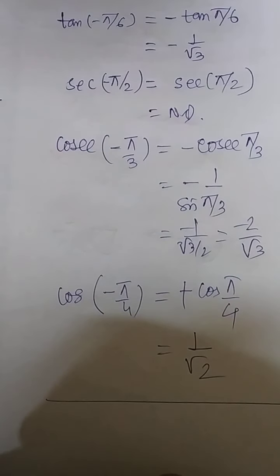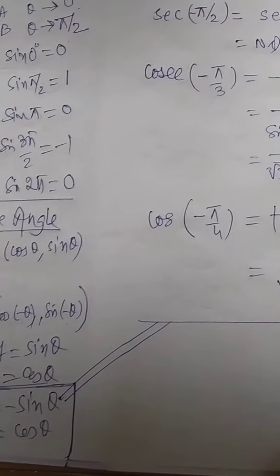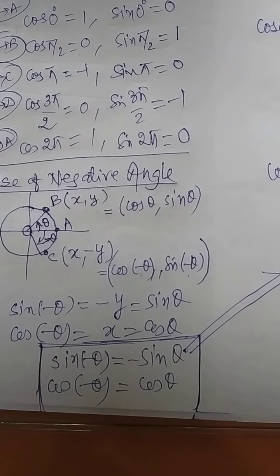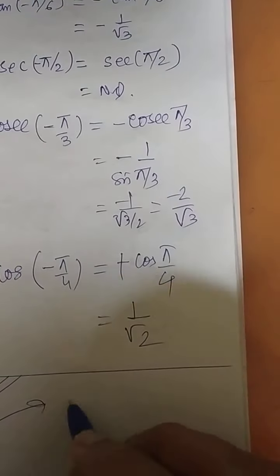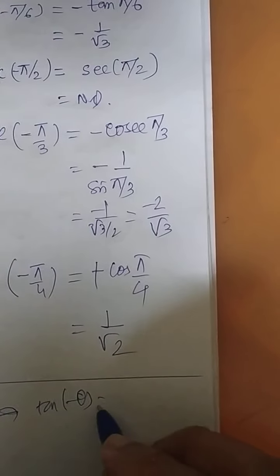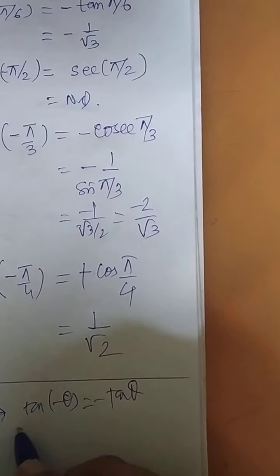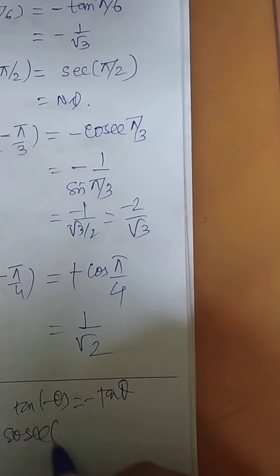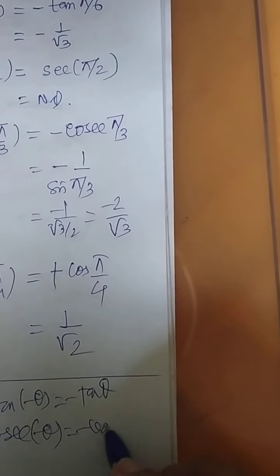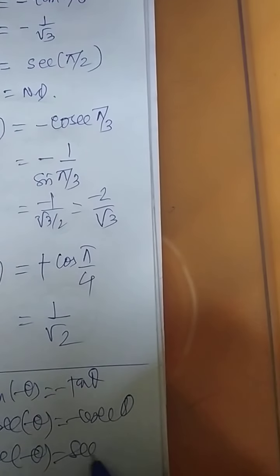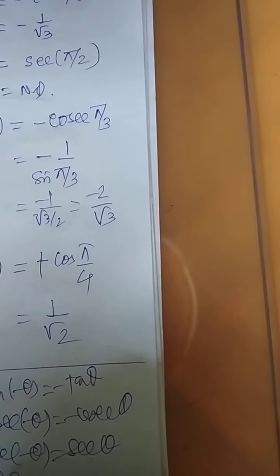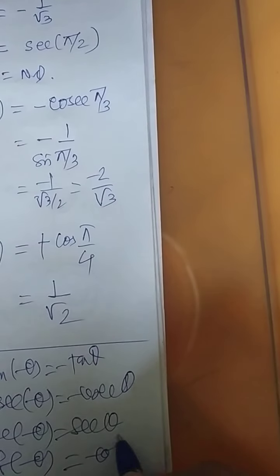So these formulas, what we have learned, are helping in this way. Whenever I am explaining any new formula, apart from that you should also know that tan of minus theta is nothing but minus tan theta, cosec of minus theta is nothing but minus cosec theta, sec of minus theta is nothing but sec theta, and cot of minus theta is nothing but minus cot theta.